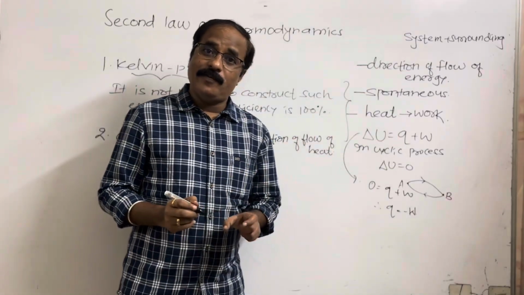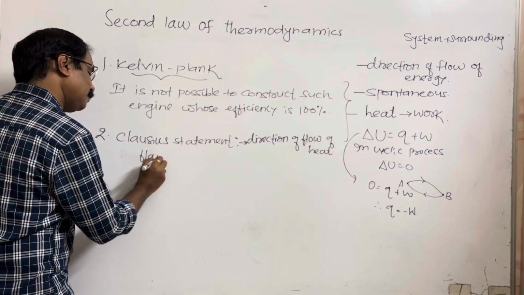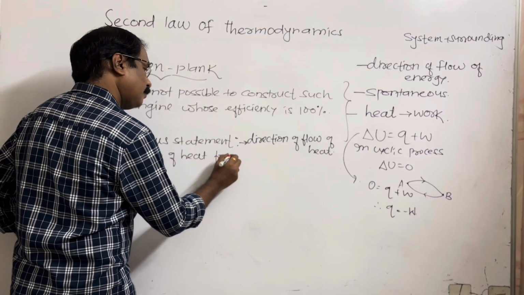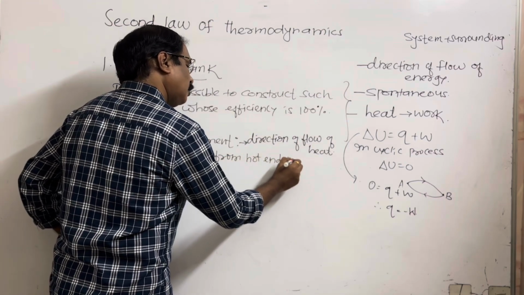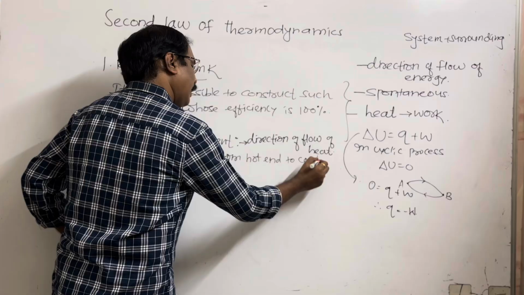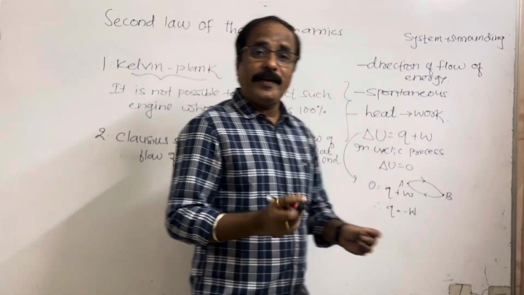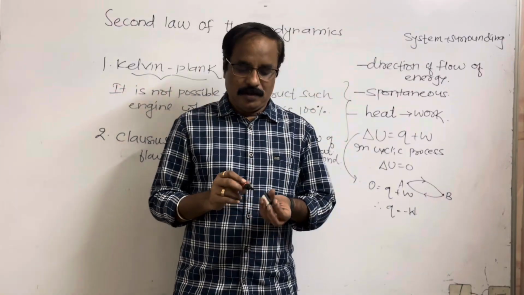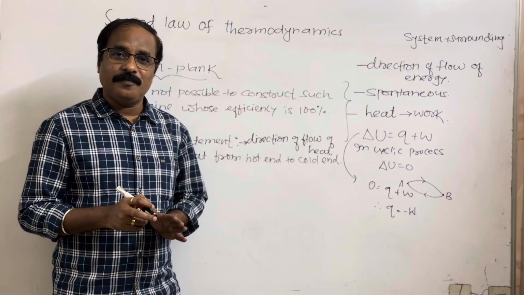That is the flow of heat from hot end to cold end. So flow of heat from hot end to cold end. And in a spontaneous process, flow of heat from hot end to cold end, and flow of heat from hot reservoir to cold reservoir, reverse is not possible.